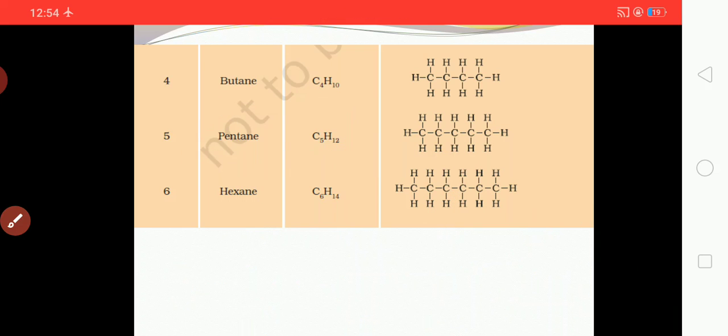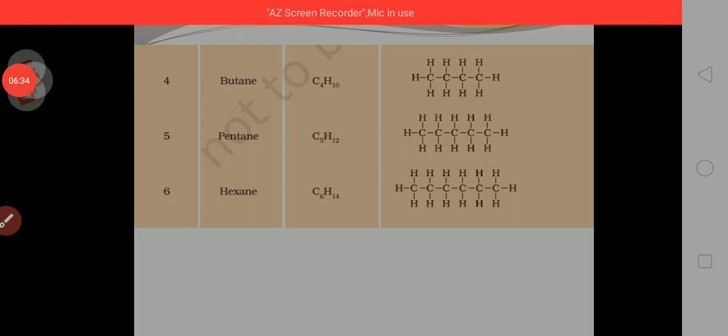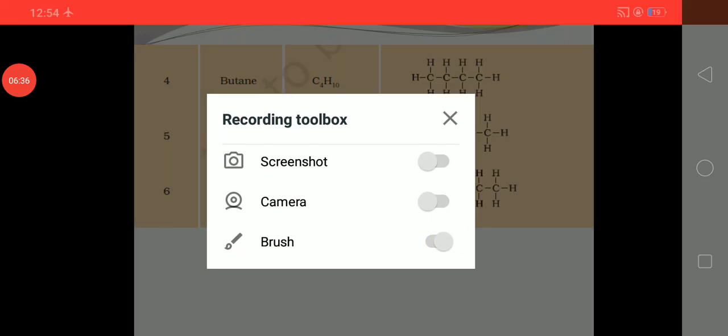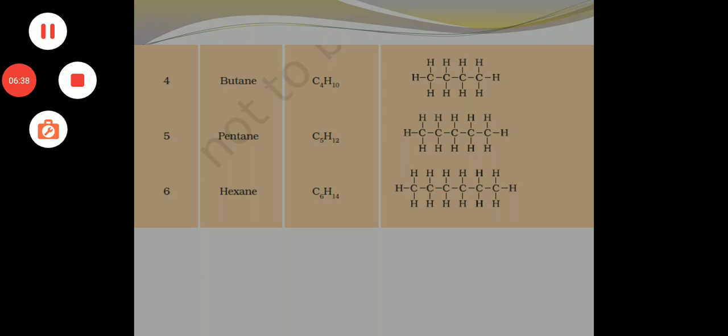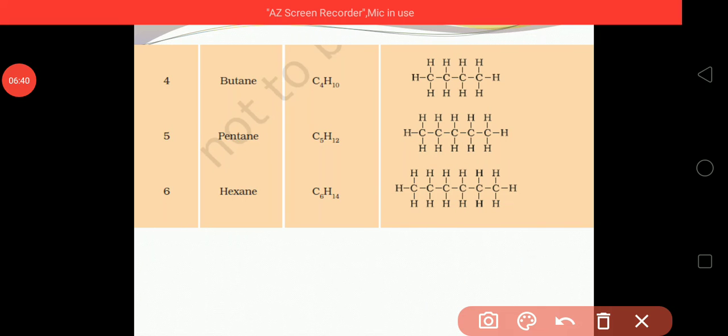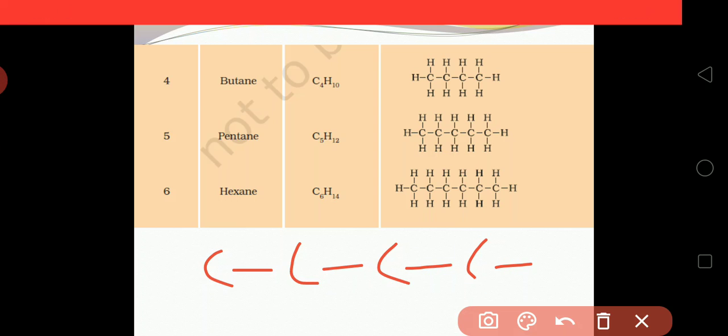And the last one, which is hexane. In hexane also you can see that 6 carbons get attached with each other: 1, 2, 3, 4, 5 and 6. In hexane you can see there are 6 carbons.